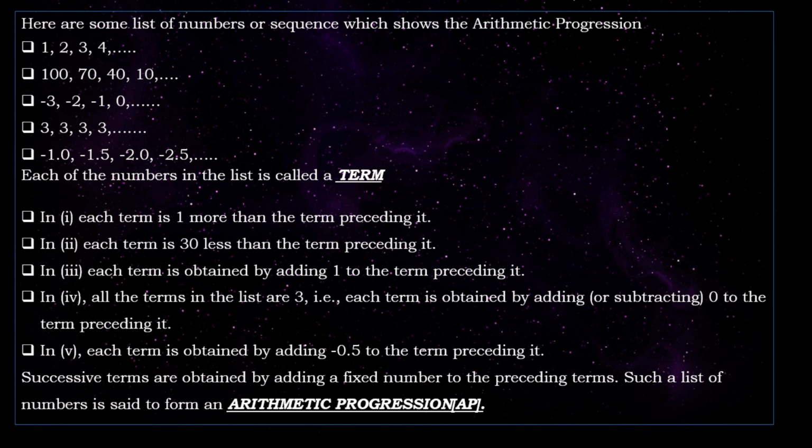So each number in the list is called a term. Each of the numbers is said to be a term. For example, in the first list, 1, 2, 3 and 4 are separately said to be a term. Successive terms are obtained by adding a fixed number to the preceding term. So such a list of numbers is said to be an arithmetic progression. If we consider the whole sequence, then that is said to be an arithmetic progression. And the main thing we have to note is that the difference between two numbers should always be a constant.